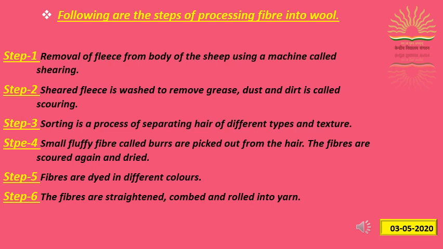These are the same burrs which sometimes appear on the sweater. These fibres are scoured again and dried. This is the wool ready to be drawn into fibres. In the fifth step, the fibres can be dyed in various colours, as the natural colour of sheep and goat is black, brown and white. But we observe that we wear sweaters of different colours. It is because of this step only.